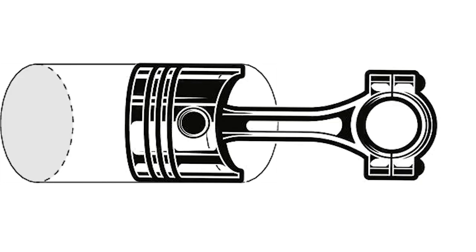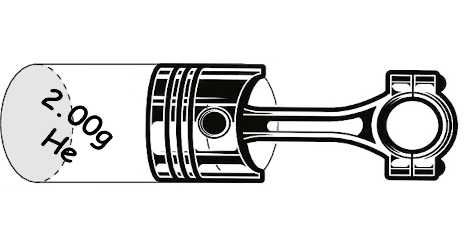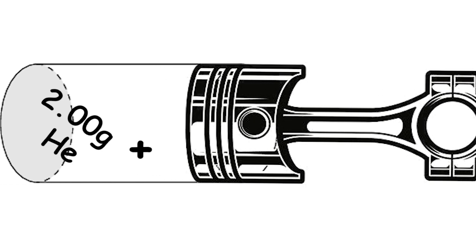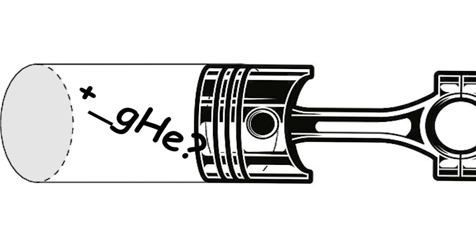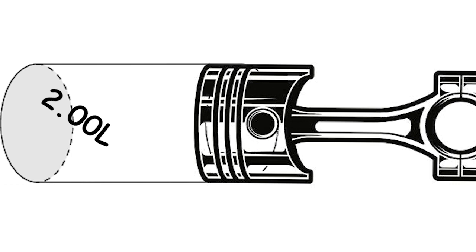Here's one last problem. A cylinder with a movable piston contains 2.00 grams of helium at room temperature. More helium was added to the cylinder and the volume was adjusted so that the gas pressure remained the same. How many grams of helium were added to the cylinder if the volume was changed from 2.00 liters to 2.70 liters and the temperature was held constant?